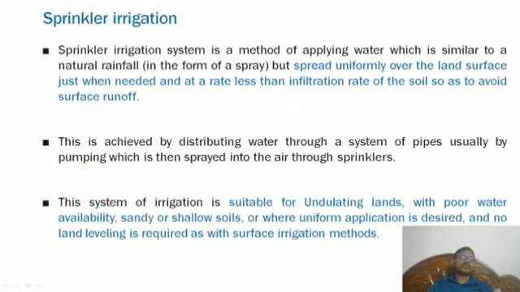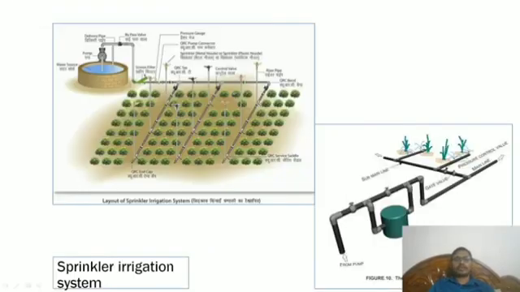So now coming to another important one, the sprinkler irrigation system. This is a method of applying water which is similar to natural rainfall. So sprinkler is like a shower, but spread uniformly over the land. This is very important. Spread uniformly over the land just when needed and at a rate less than the infiltration rate of the soil. This is achieved by distributing water through a system of pipes, usually by pumping, which is then sprayed into the air through sprinklers.